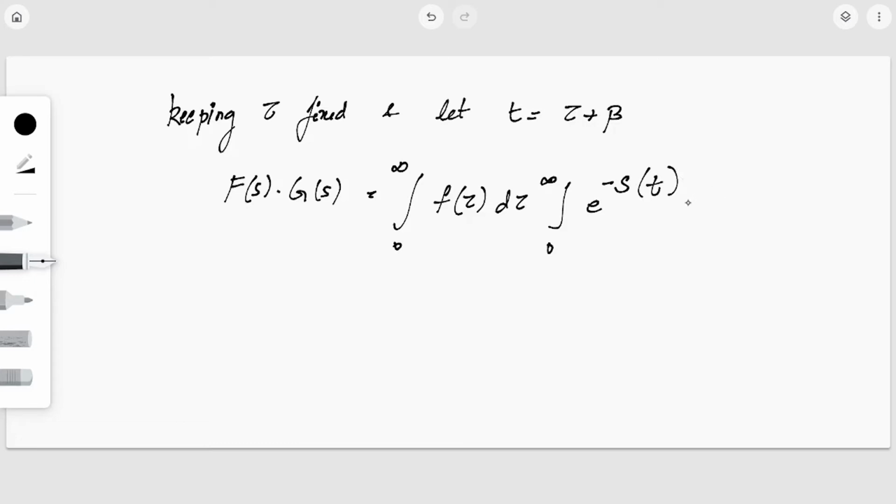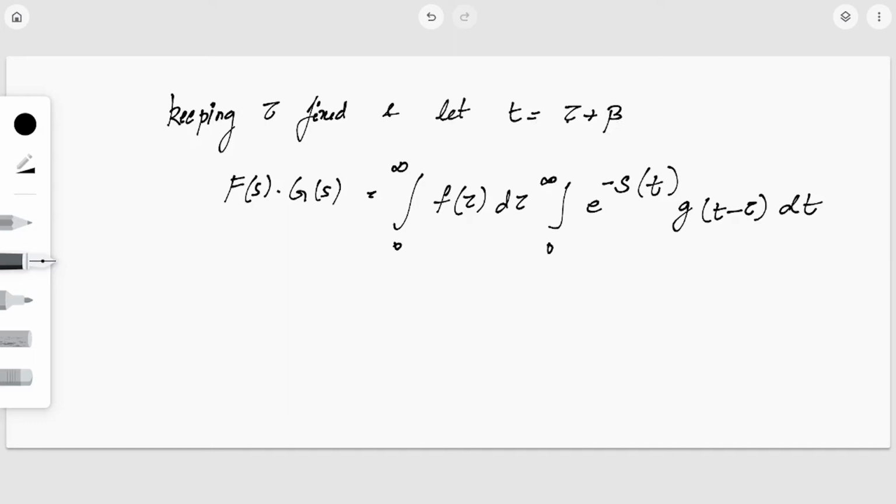And it will be g of, what will be the value? It was g of beta, so that would be g of t minus tau, into dt. Tau is fixed, so on both sides the derivative of the constant becomes 0, and we get dt equal to d beta. So we have replaced it.